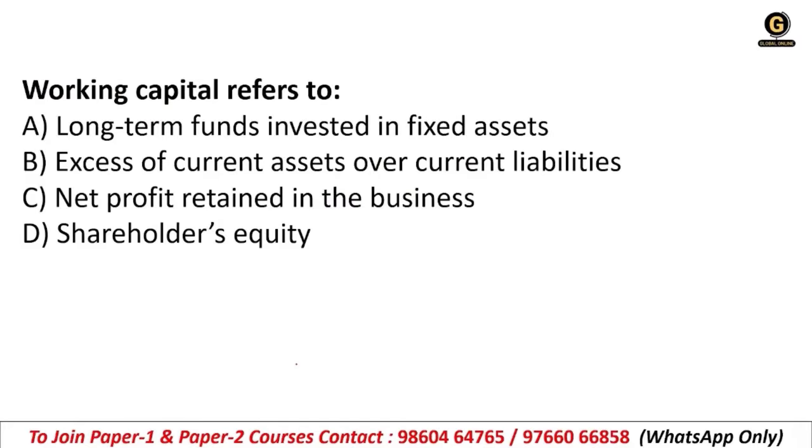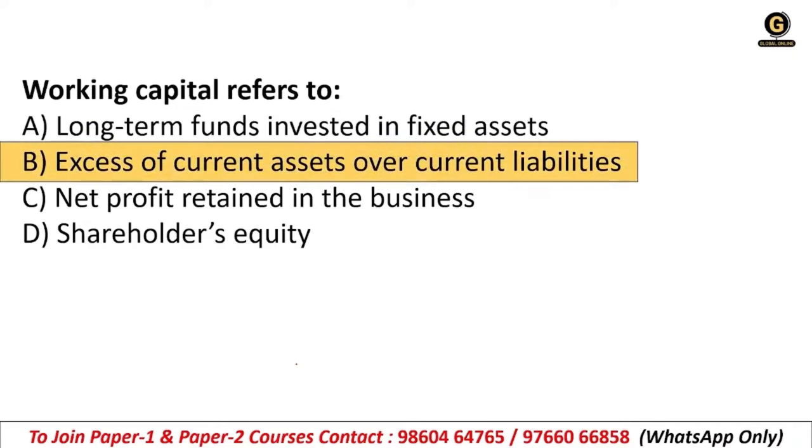Working capital refers to, this is a very basic question: A, long-term funds invested in fixed assets. B, excess of current assets over current liabilities. C, net profit retained in the business. Or D, shareholders' equity. What is working capital?